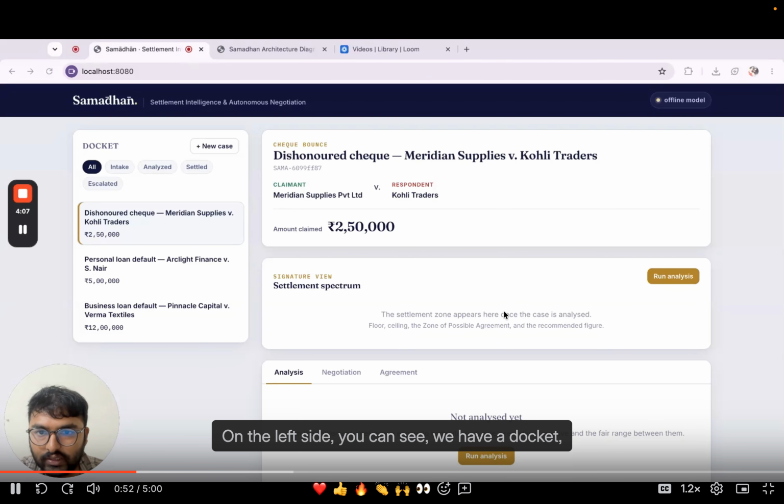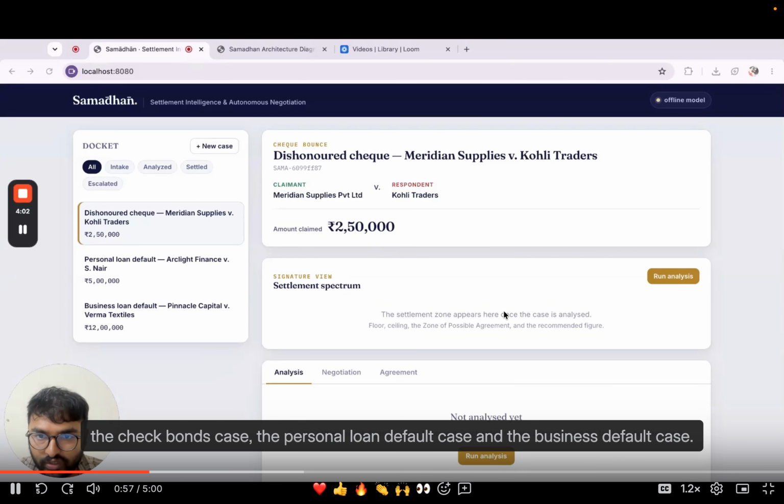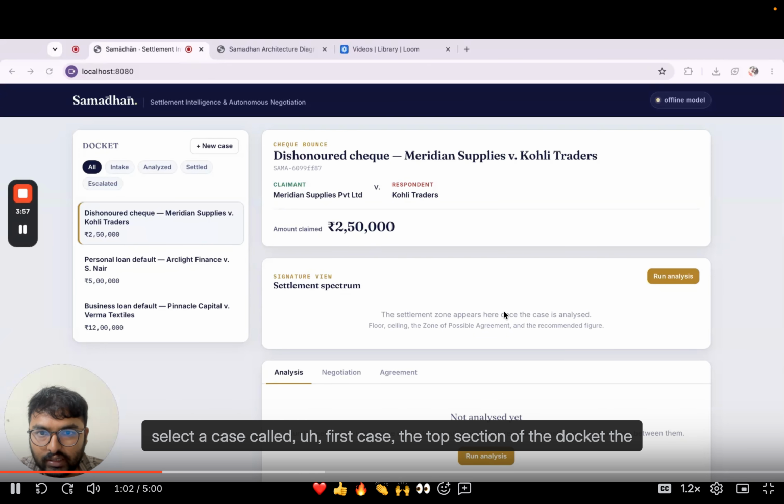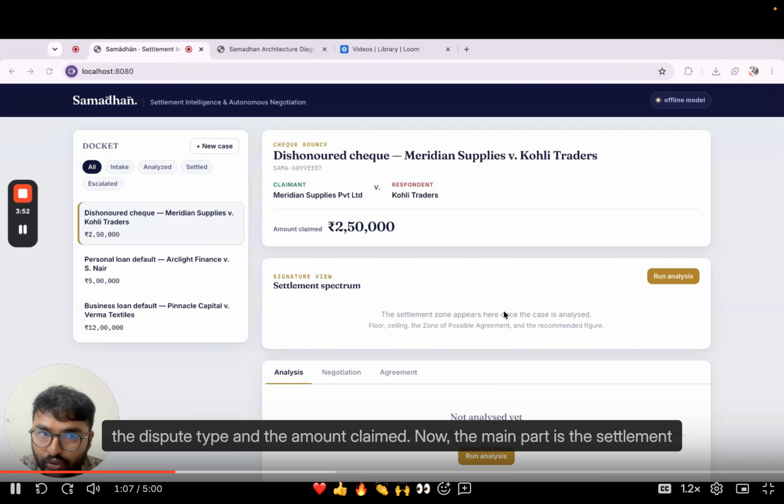On the left side, you can see we have a docket, which is a list of disputes. So we can see different cases: the check bounce case, the personal loan default case, and the business default case. When I select a case, the first case, the top section shows the basic details: the claimant, the respondent, the dispute type, and the amount claimed.